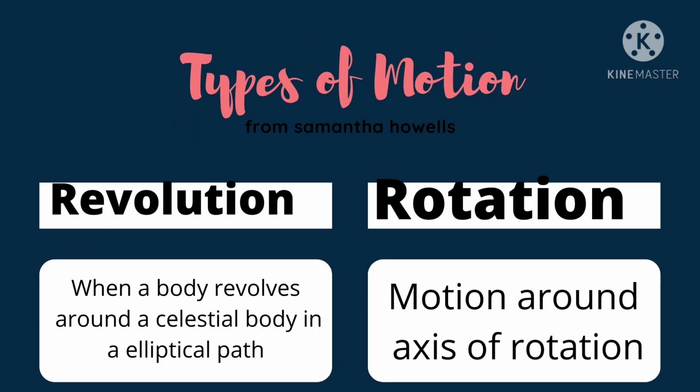Now as I told you, planets are revolving around the sun and different objects are moving in the sky. So there are 2 types of motion. One is revolution and the other is rotation. When a body revolves around a celestial body in an elliptical path, then it is revolution. And when a body moves around its axis, then it is termed as rotation.